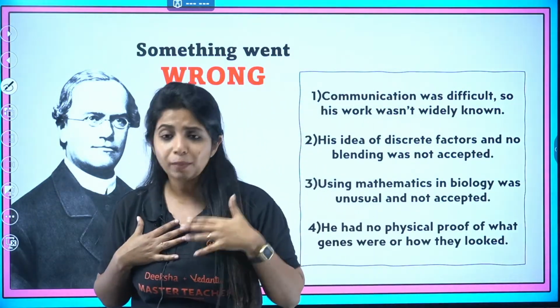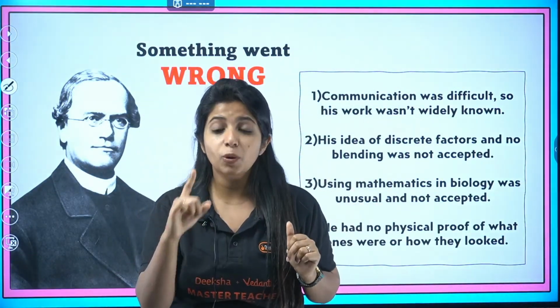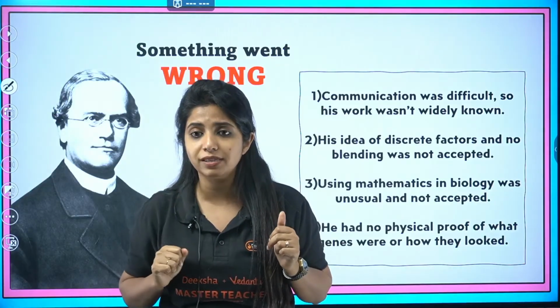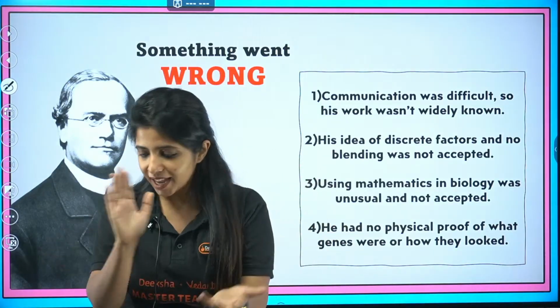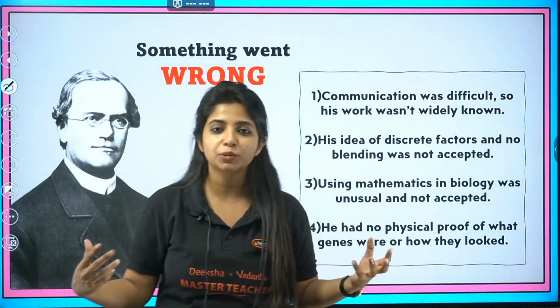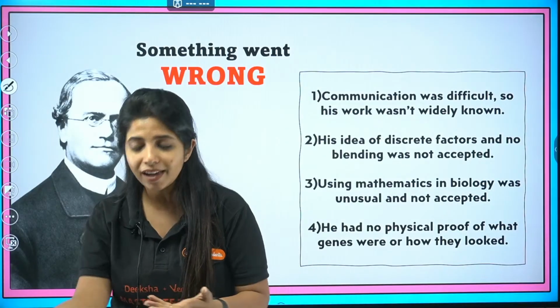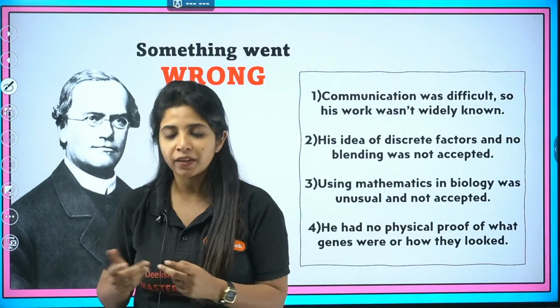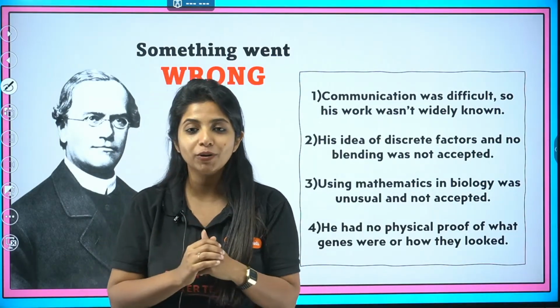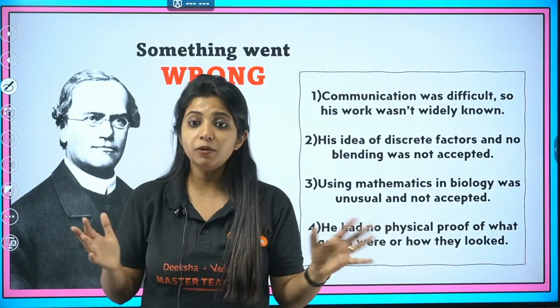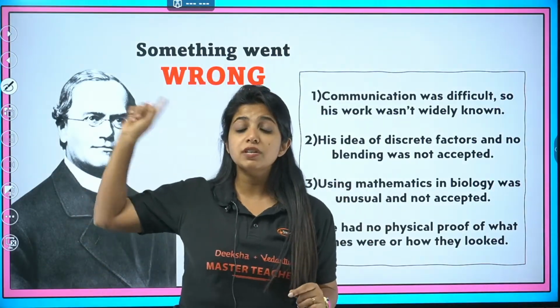We know about him, but that was not the case then. Why? What were the problems or the issues that they were facing? First thing, communication was difficult. As of now, if I want to talk to Akash, I can just type a message in the chat session and talk to him, or talk like this. Communication is not difficult now, but communication was difficult then.